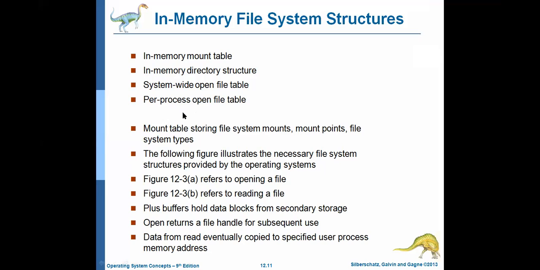And then what about the per process open file table? Per process means it is about an individual process, only one process. In the system we have all processes, and all of them are opening different files. The system-wide open file table maintains information about all open files of all the processes, whereas the per process open file table covers only one process and the number of files opened by that one process. That information will be maintained by the per process open file table.